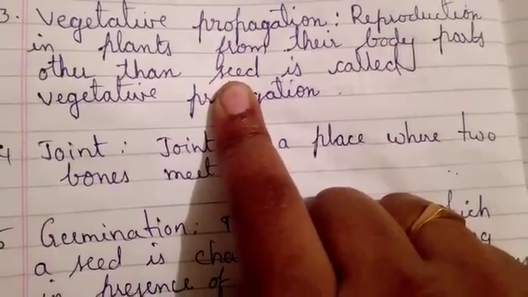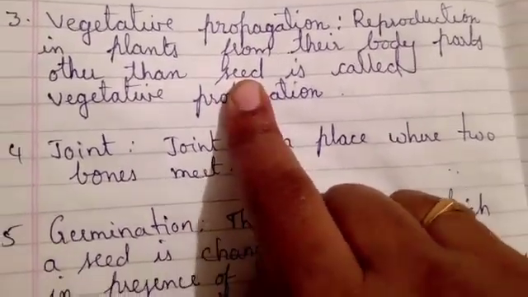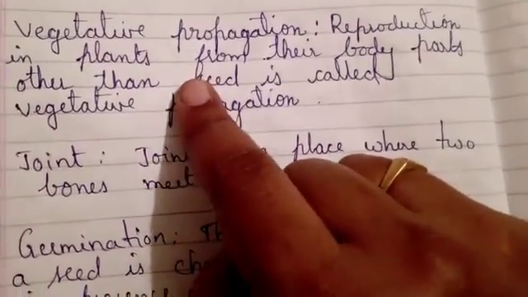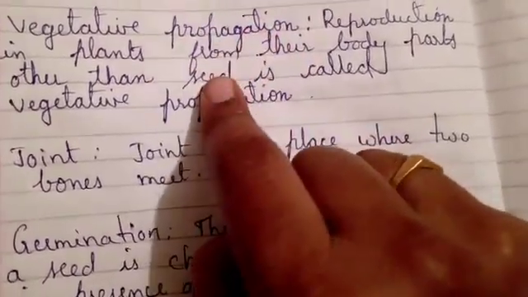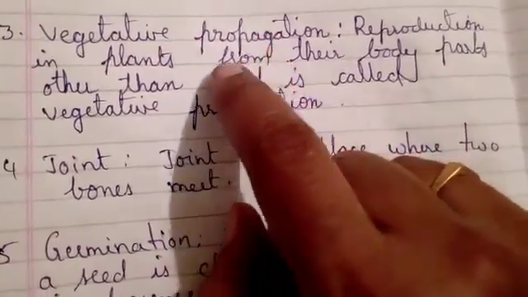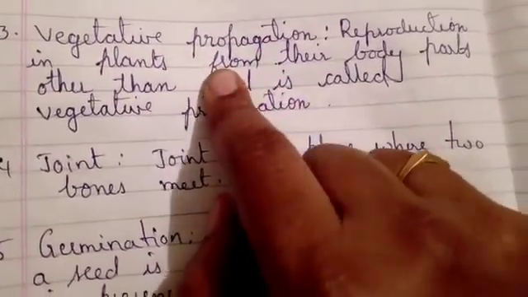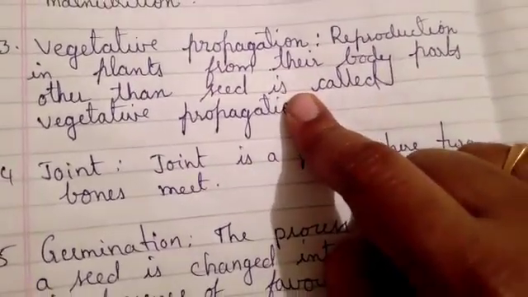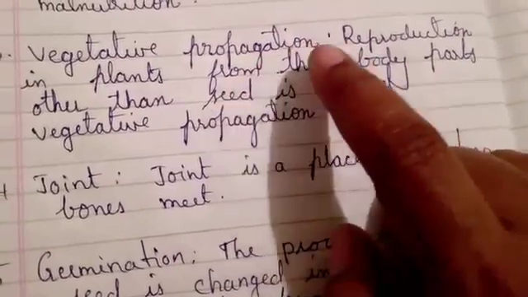We all know most plants grow from seeds only. When you put a seed into the soil and provide the right amount of water, it gives rise to a new plant. But in vegetative propagation, we are not involving seeds. We are growing new plants from the body parts of the plant other than seed.